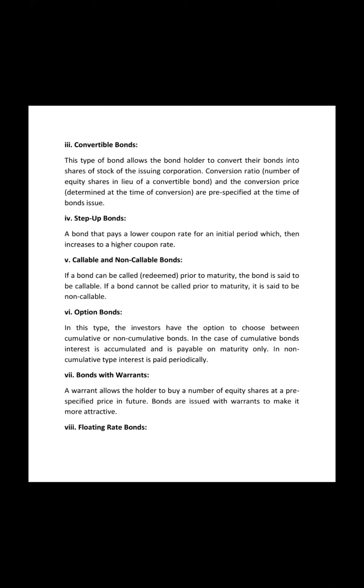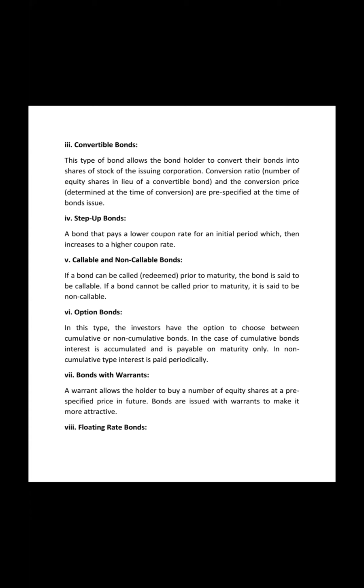Then coming next, the option bonds. Here a bond holder has one right: he can choose either cumulative or non-cumulative. So what does cumulative mean? If you haven't paid the interest, the interest is basically added on and accumulated. So whenever the interest is declared, all the previous years for which the interest was not paid, or the coupon rate was not paid, is paid to the bond holder.